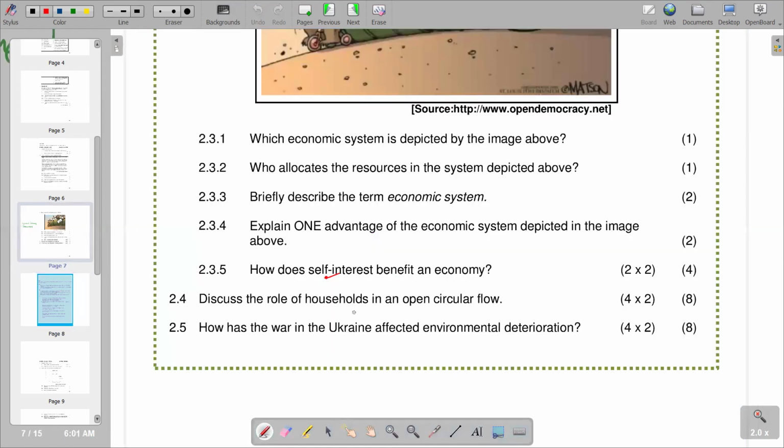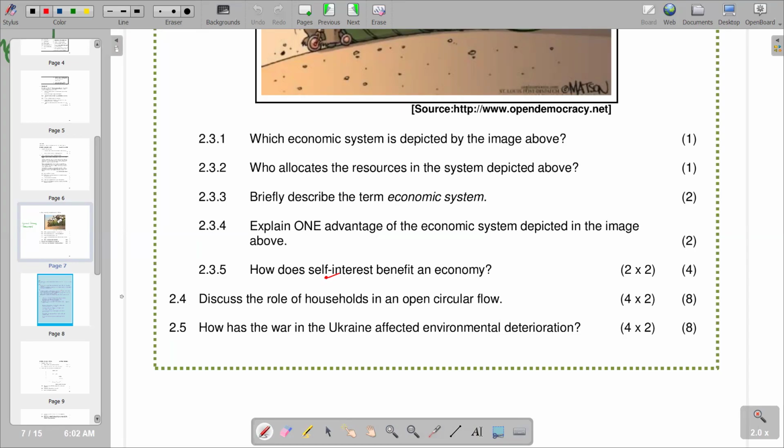So we go to the next question, which is now 2.4. We say, discuss the role of households in an open circular flow. We go to the response to see the role of households in the open circular flow. We know that households are where the businesses are going to get their labor. So households supply the businesses with one of the factors of production, that is labor, and the households are supposed to get their factor income from the businesses they are supplying with labor, that is, in the form of wages and salaries. So this is what we have, that is 2.4.